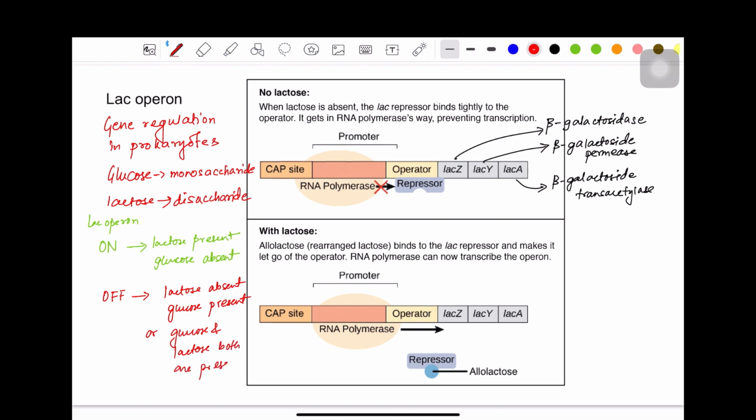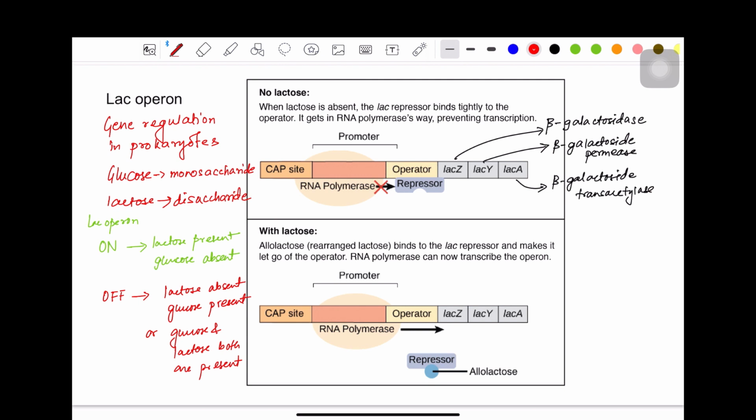So which means if glucose is present, whether or not lactose is present or absent, the lac operon will be shut off. Because bacteria has glucose, it does not need any lactose metabolizing enzymes. So therefore, there has to be a mechanism where the gene transcription is switched on and switched off. So that is maintained by two regulatory components of the lac operon.